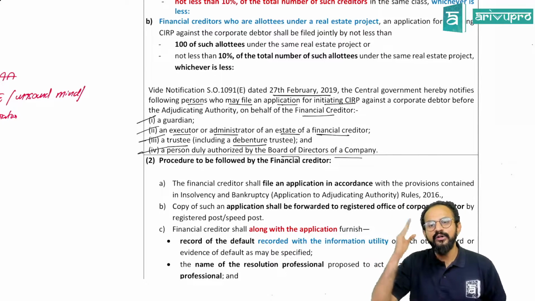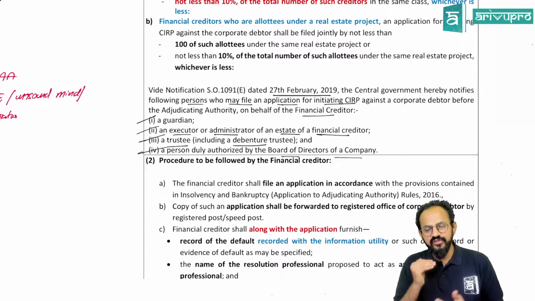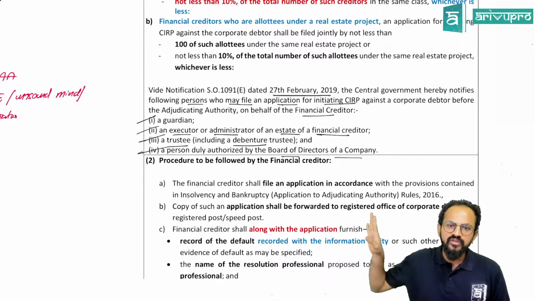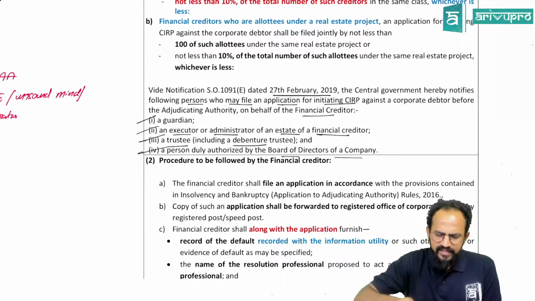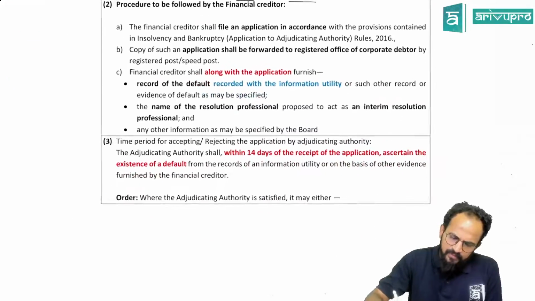So people, he can also initiate, and a person duly authorized by the board of directors. In case a company has given a loan, people, directors can go and file a case. Is this clear, all of you? Later also I'll connect it to you. Okay. Sir, procedure to be followed, people.